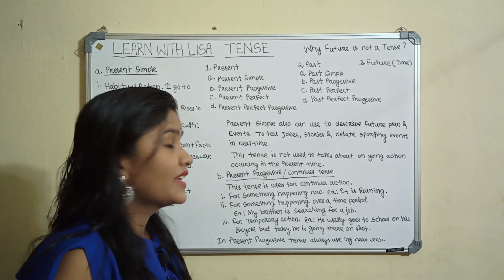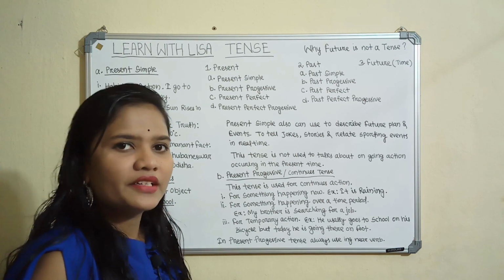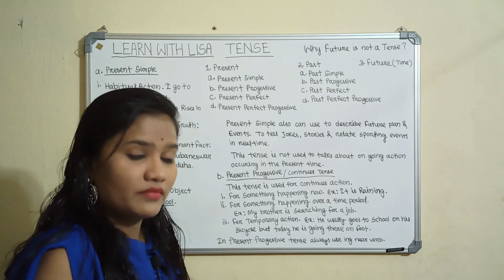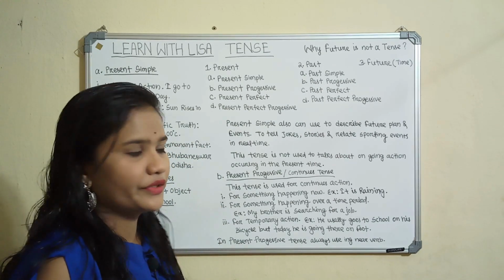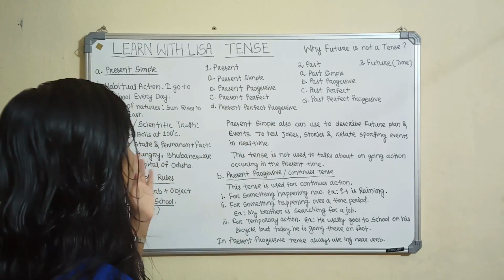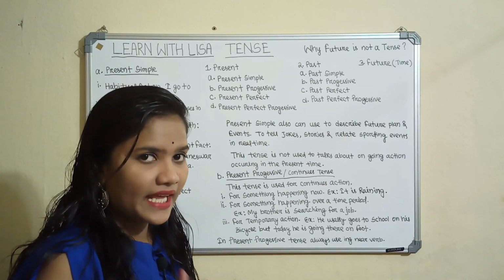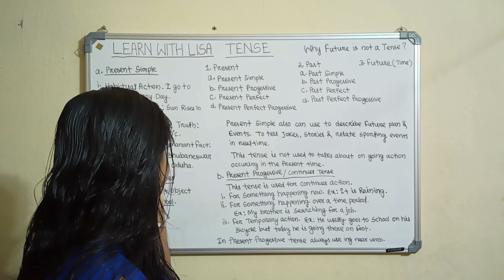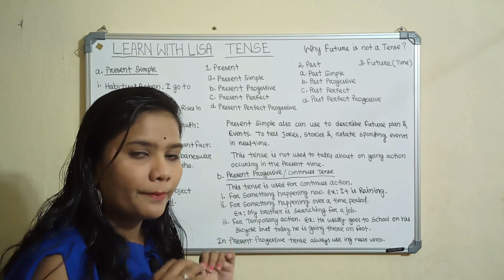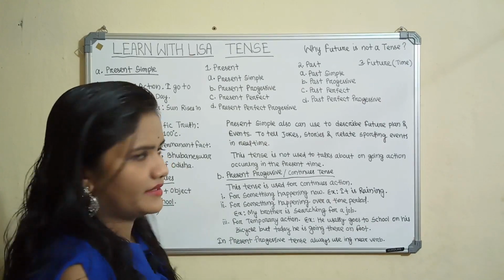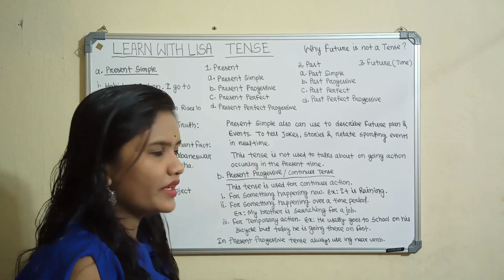General or scientific truth relates to science topics, like water boils at 100 degrees Celsius, water melts at 0 degrees Celsius. These are called scientific truth or general truth. Then the last one is present state or permanent fact. I feel hungry, it means we have to eat on a daily basis. Bhubaneswar is the capital of Odisha, it will be permanent. So it is called permanent state or permanent fact. In these four cases, present simple is always used.